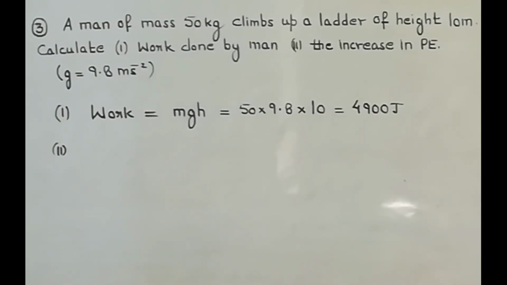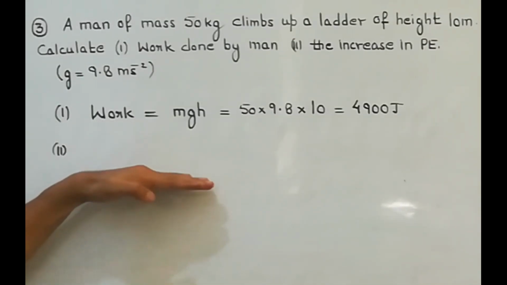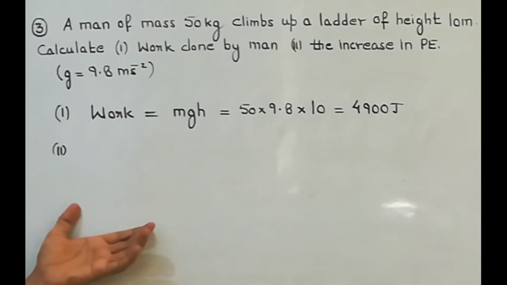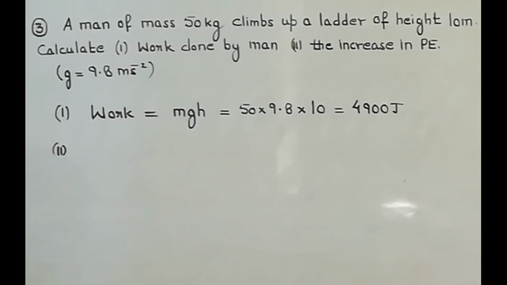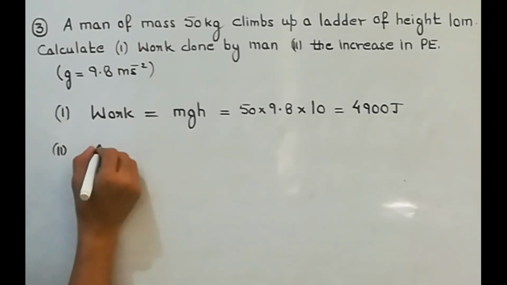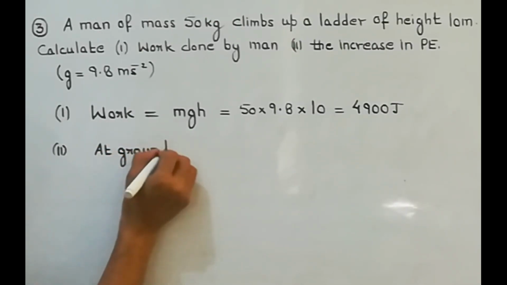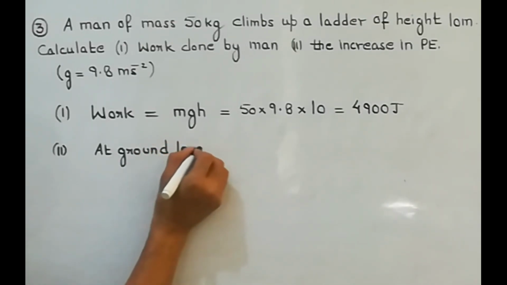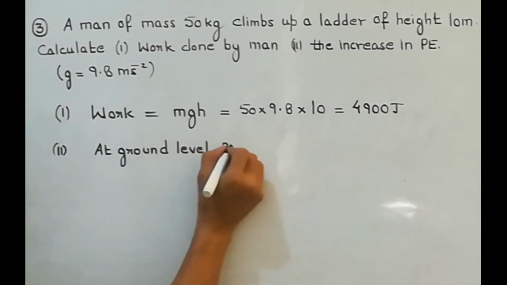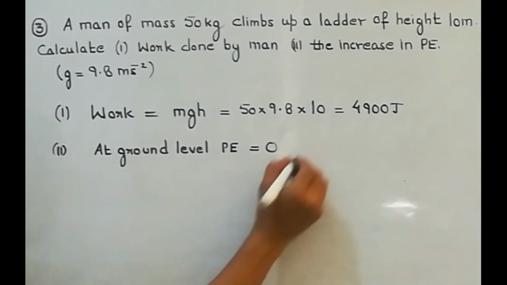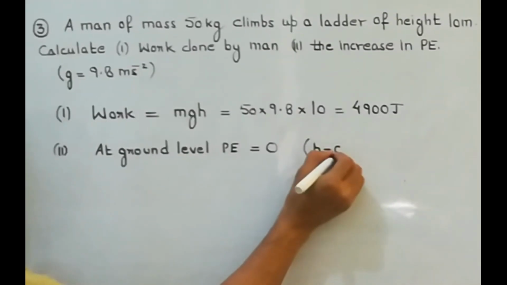Now coming to the second part, increase in potential energy. Now remember, whenever a body is lifted from the ground level, then whatever is the work done, same is the increase in potential energy. Because, or you can do it this way, at the ground level, potential energy will be taken as 0, because at ground level we consider height is 0.